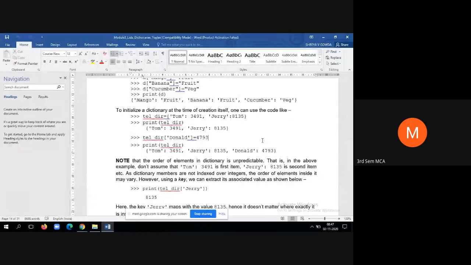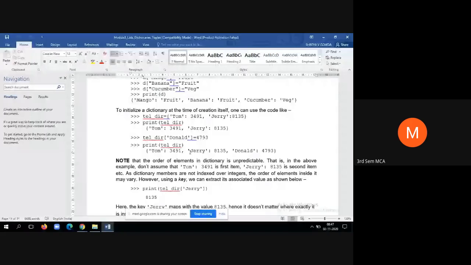Why? Because when you store a dictionary, it will not make use of arrays to store elements in contiguous fashion. Instead, it will make use of a linked list. Therefore, the elements are not stored in sequential order. Hence, while retrieving and displaying the contents of the dictionary, the sequence may vary. For example, in your system Jerry may be the second, and in somebody's system it can be the third element. Donald can be the second element, and Jerry can be the third element. That is okay. What matters is whether you are displaying all the elements or not.